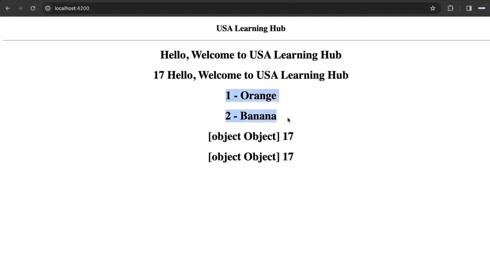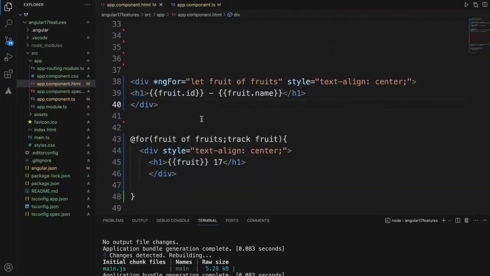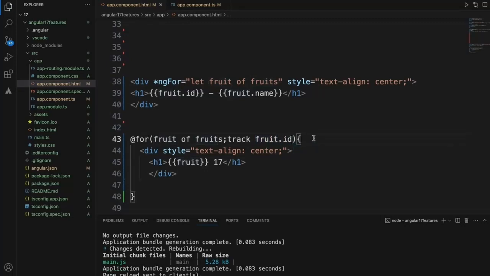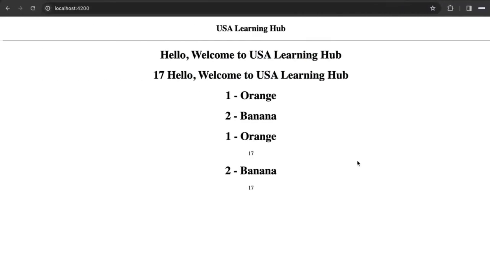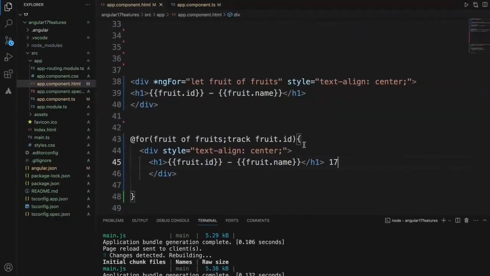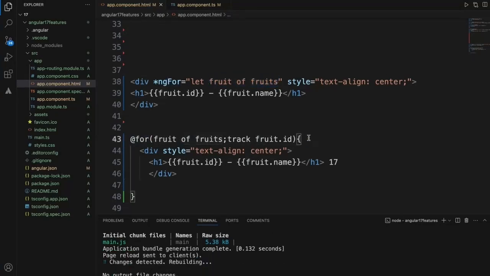If you see, displayed, this is version 16, and when it comes to version 17, fruit.id, we track it by ID, and same thing we do in Angular 17. If you see, now this is the way to display in Angular 17. So overall, from the display point of view, everything is same, just a minor change from ng-for to @for, and we give the same name, and it is very minimal change. It's not a completely big change when it comes to Angular 17 for ng-for loop.